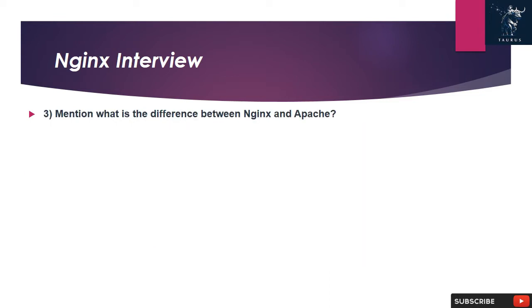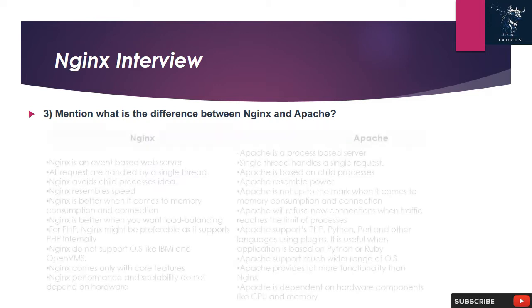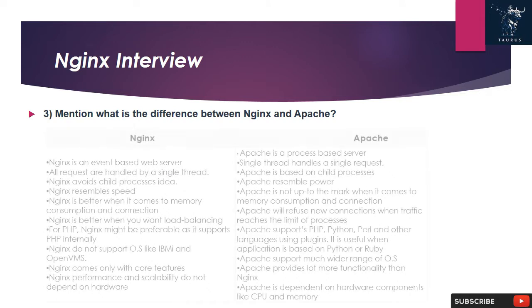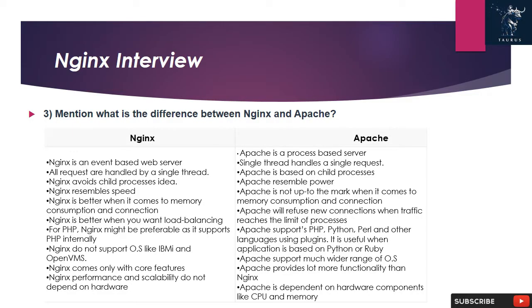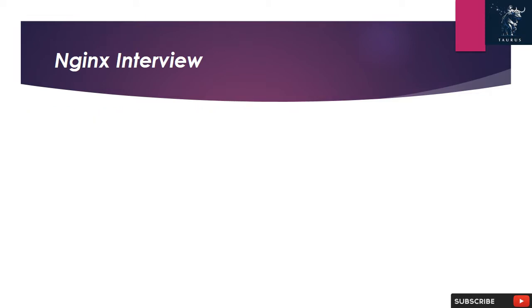3. Mention what is the difference between Nginx and Apache. Nginx is an event-based web server. All requests are handled by a single thread. Nginx avoids the child processes idea. Nginx resembles speed. Nginx is better when it comes to memory consumption and connection. Nginx is better when you want load balancing for PHP. Nginx might be preferable as it supports PHP internally. Nginx does not support OSes like IBM i and OpenVMS.